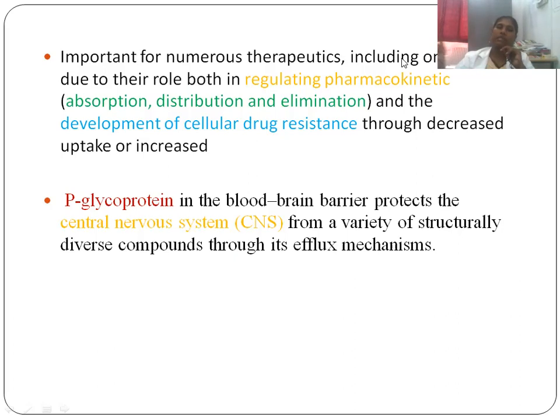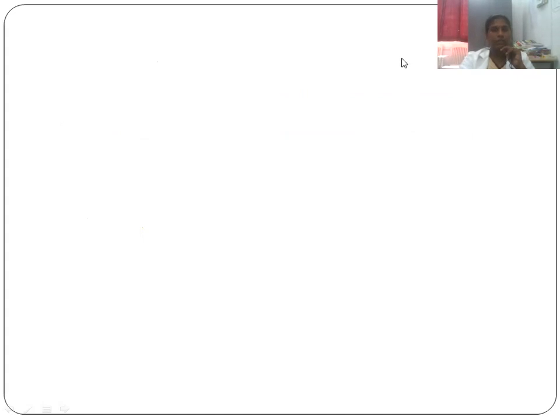So automatically, when we inhibit the P-glycoprotein, the drug will cross the blood-brain barrier and produce its actions. We'll discuss in the forthcoming slides which drugs inhibit the P-glycoproteins.